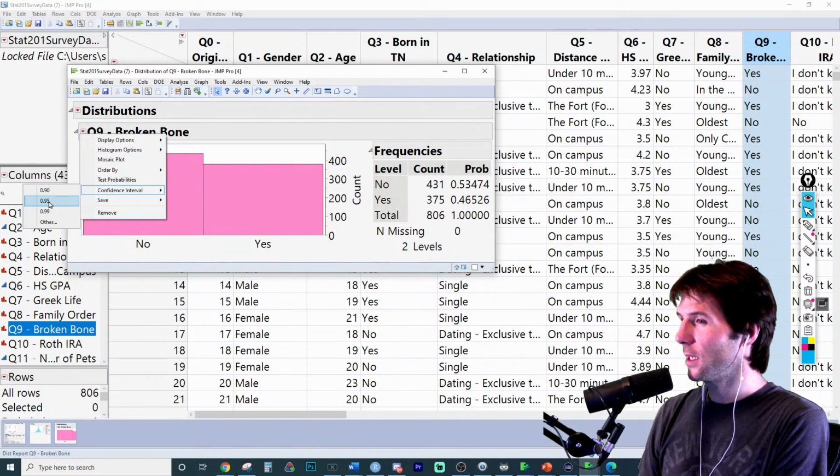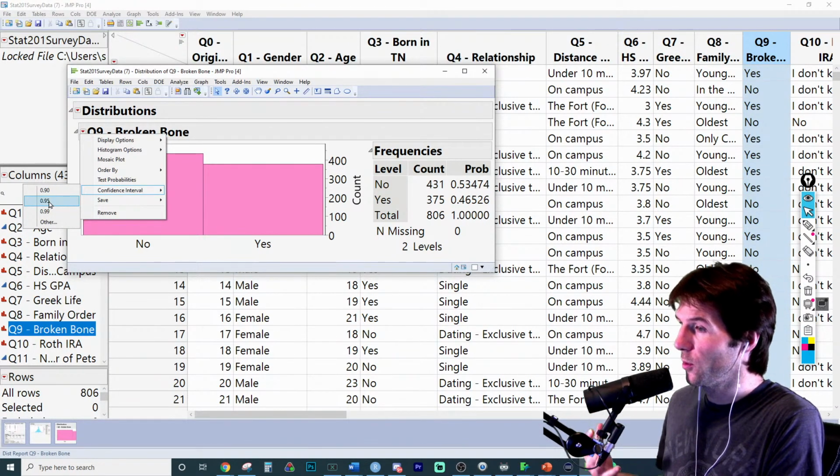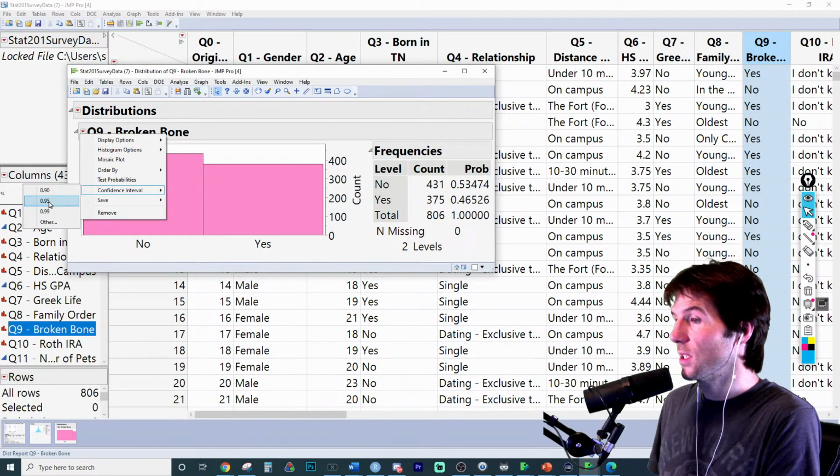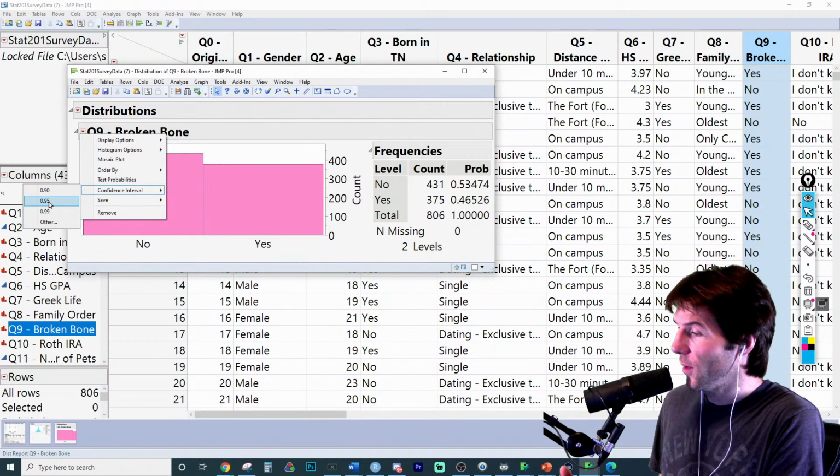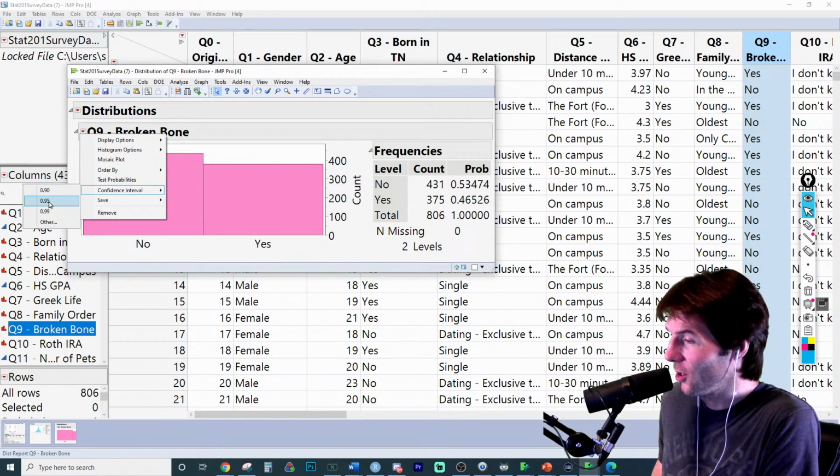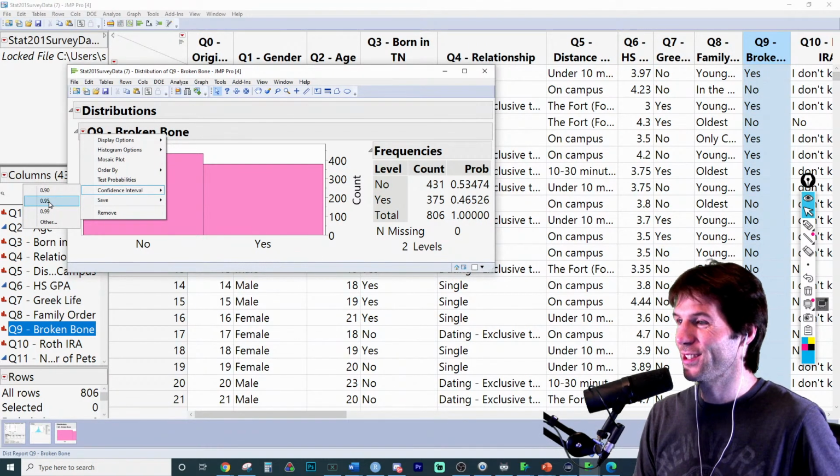So this is telling us, what is the true proportion of people who have broken a bone? We've got here 46% of our sample broke a bone, but for everybody, awesome, great job, Kayla, right there. You're welcome anytime. Have fun, good stuff right there.